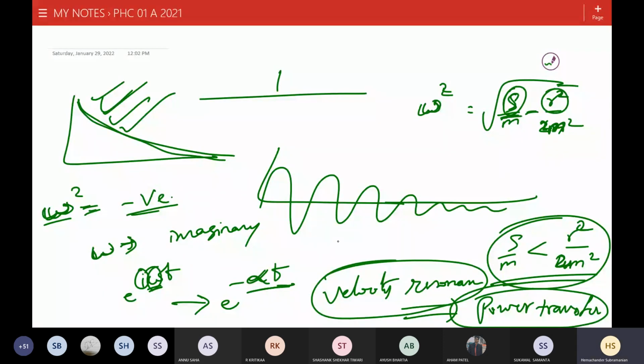There is a lot of research going on about wireless power transfer. Like wireless chargers, yeah, exactly. There that power transfer happens only when you have velocity resonance. You need velocity resonance there. Without velocity resonance, you cannot transfer maximal power.